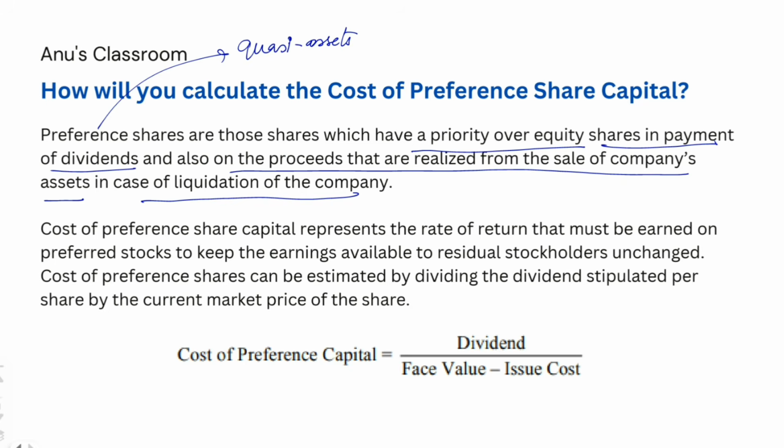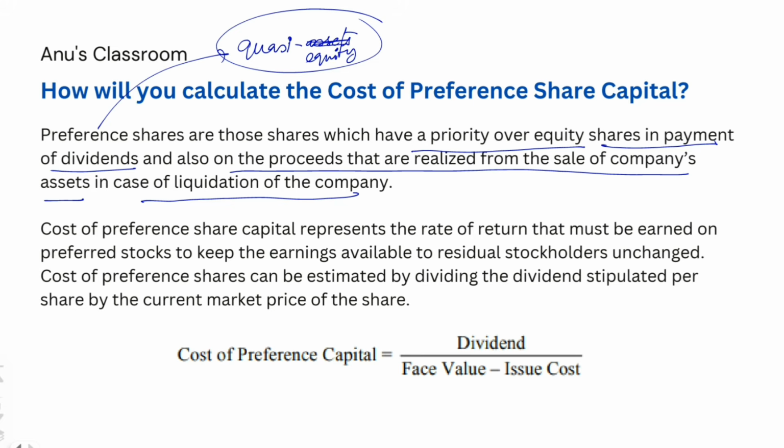But if there are preference shareholders, then your retained earnings and all the other calculations should come only after paying them the agreed upon interest or dividend amount. So there is no way out other than paying dividends to them. Because of this clause, at the end of every period where dividends are supposed to be paid, you have to pay them a fixed amount of agreed upon dividend. That is the reason why you can think of preference shares as a kind of debt as well. And that is the reason why preference shares are called quasi equity.